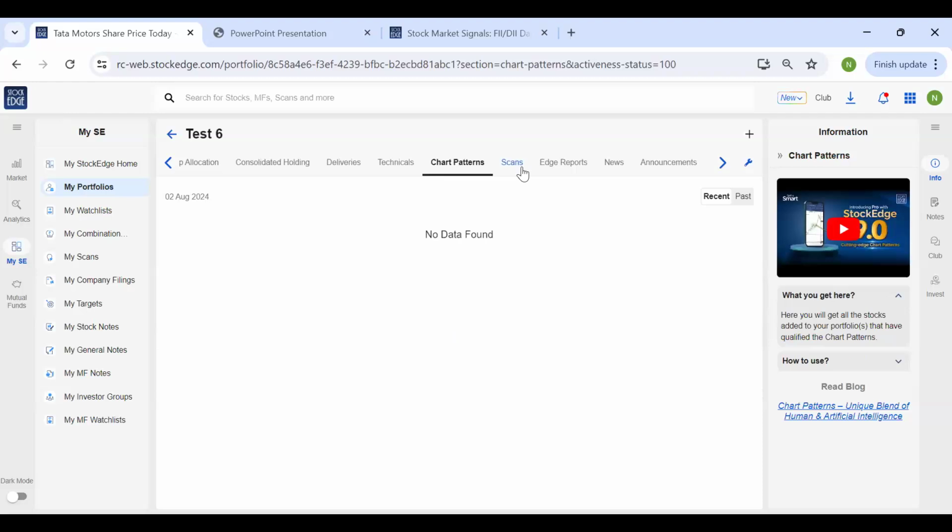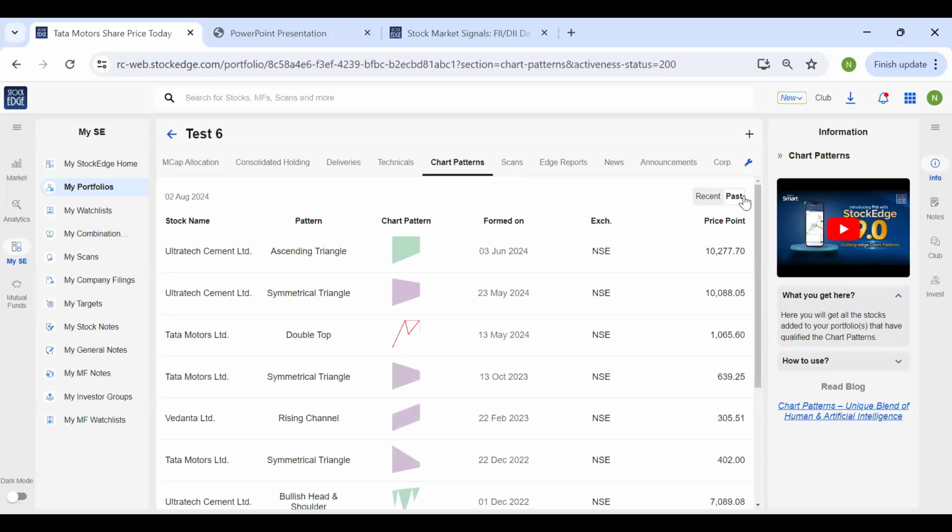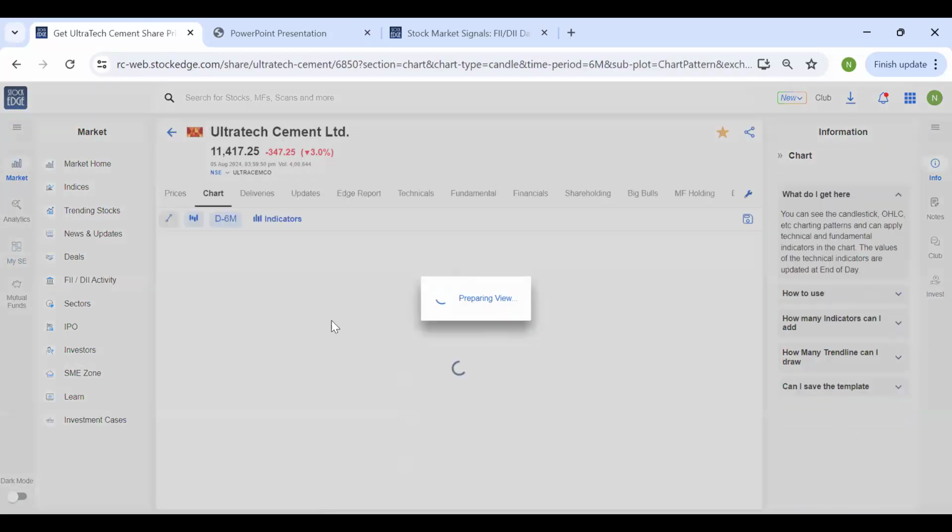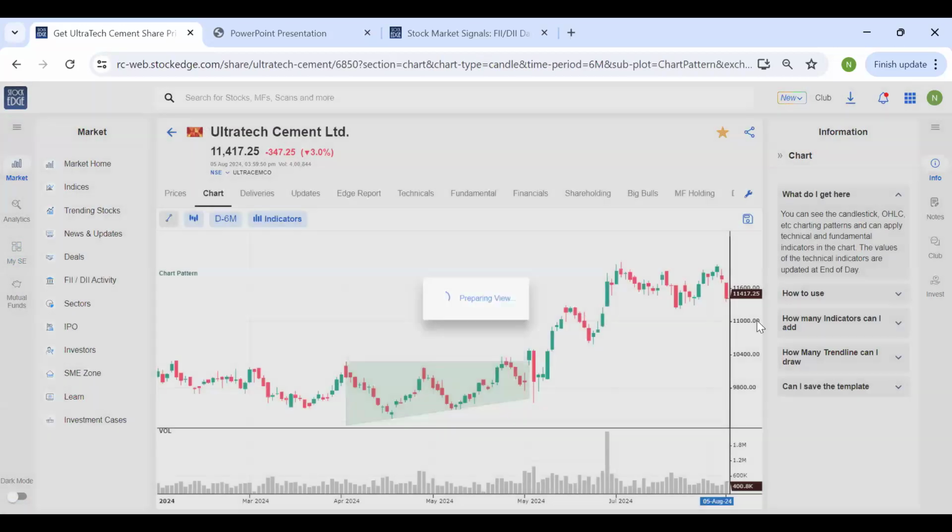If you go to chart patterns, it tells you any recent chart pattern that is formed in your portfolio stock. So recently, no such chart pattern has been formed. But if we click on past, we can see that on 3rd of June, an ascending triangle was formed in Ultratech Cement and a breakout was given after that.